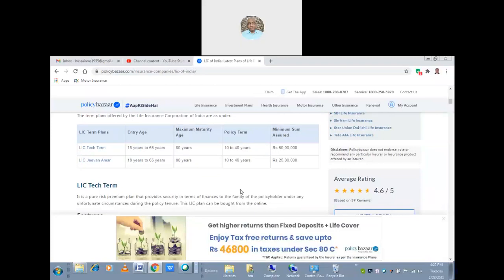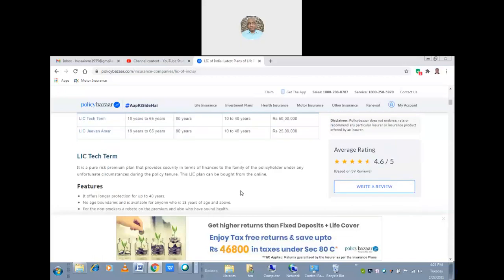What is the LIC Tech Term? The entry age is 18 years to 65 years, the maximum maturity age is 80 years, the policy term is 10 to 40 years, and the minimum sum assured is 50,000. And the LIC Jeevan Amar is from 18 years to 65 years, with 80 years maximum maturity age and 10 to 40 years policy term. Is it 10 lakhs? Yes, 10 lakhs, 25 lakhs. The 25 lakhs is for Jeevan Amar, and there is a 50 lakhs. That is one of the LIC Tech Term plans.